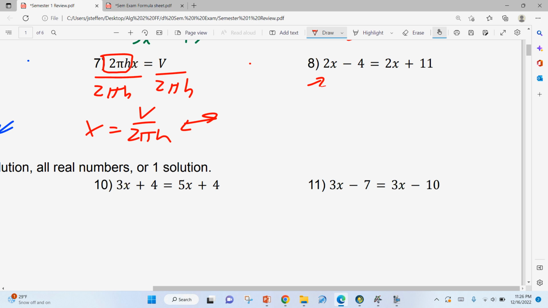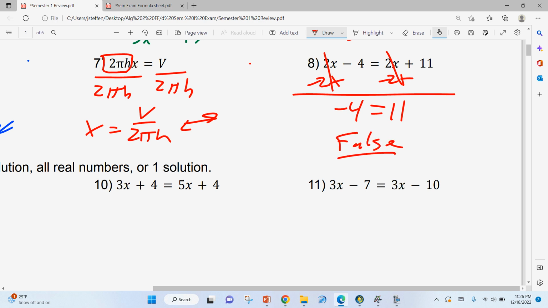This next one, subtract 2x, subtract 2x. They both cancel, so we're left with negative 4 is equal to 11. Negative 4 is not equal to 11. That's false. So this one is no solution.